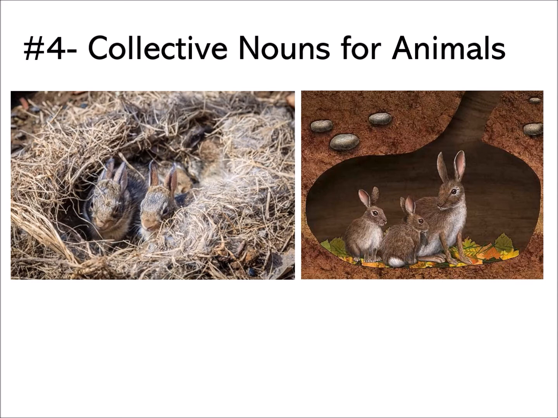H-A-R-E-S, hares. For the wild rabbits, we'll call them hares. Usually they are bigger in size, right? Now, as you can see, they are in a nest. So we can say that this is a nest of rabbits. Please remember that when you are naming the animals using collective nouns, usually the noun will be written in plural because in a group we will have more than one of that kind of animal, as they are grouping. So we will have more than one animal of the same species in a group. So we will say a nest of rabbits.